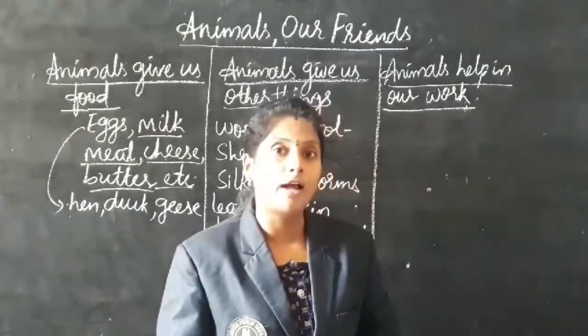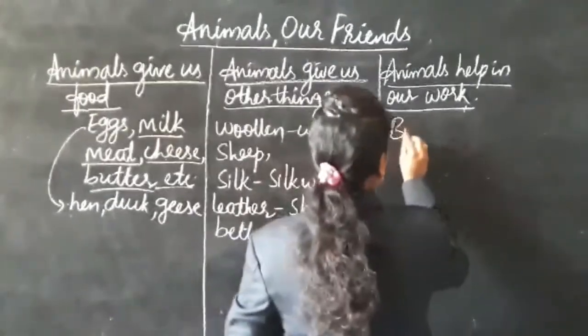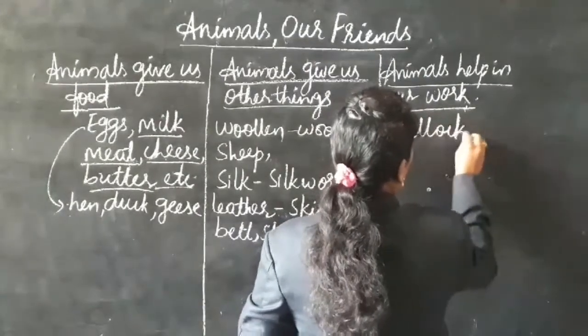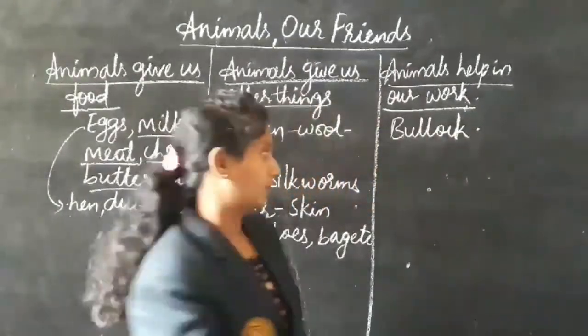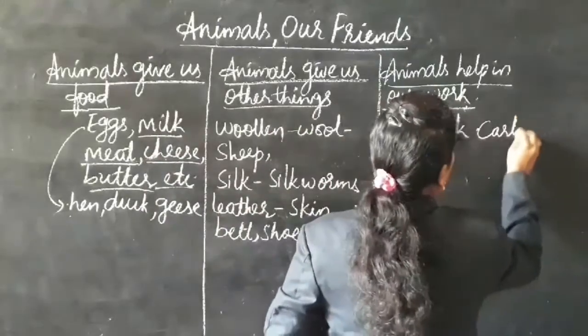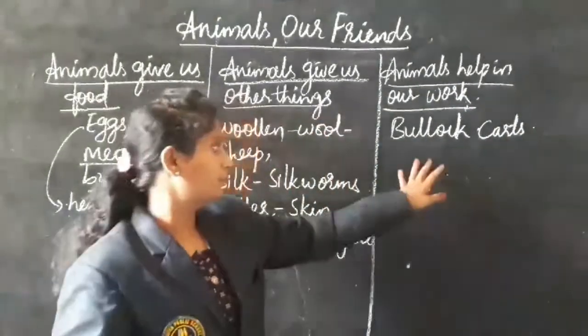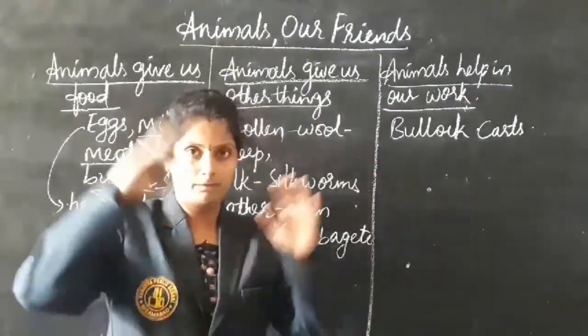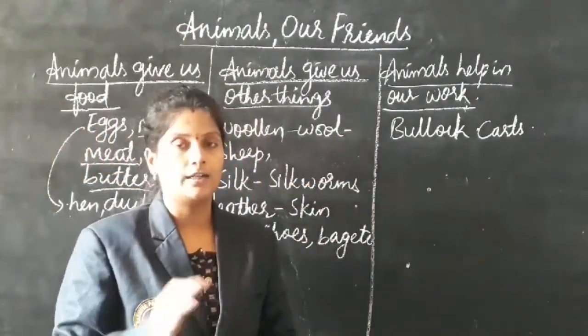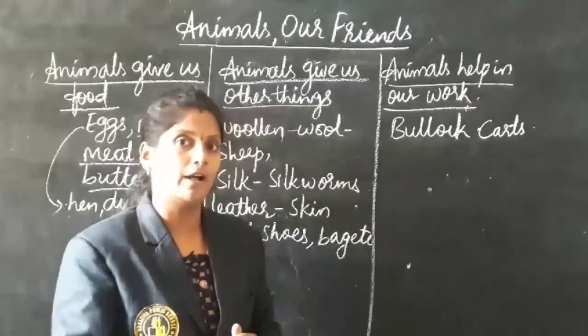So they used to travel by bullock carts. Two bulls will be there, and behind them a shelter in which people ride and travel.